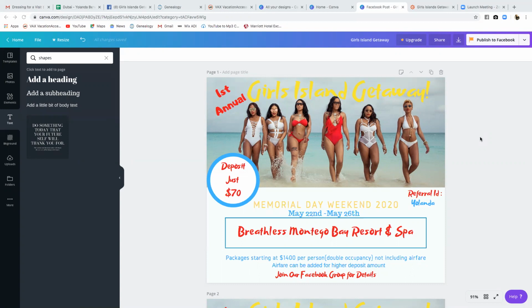I Googled the image. I don't know the women that are in the photo, but it came up in Google, so I just put it on my flyer. I thought it would be really cute. So hopefully I don't get anyone saying, take my image off your flyer. But in the meantime, I am going to use this image. And I'm going to make this an annual getaway.